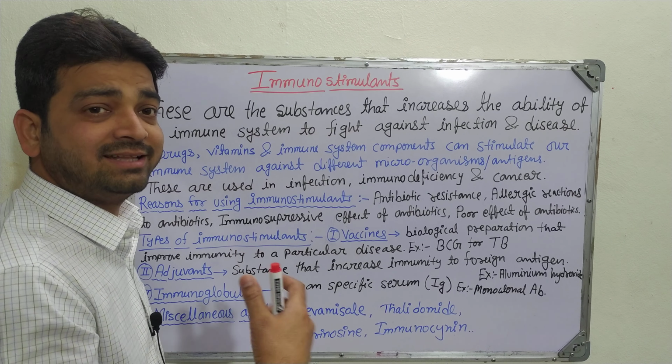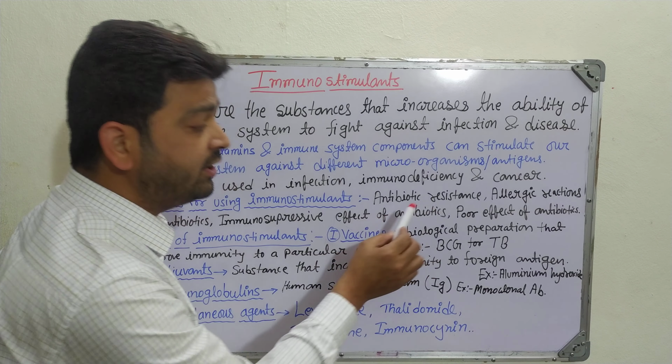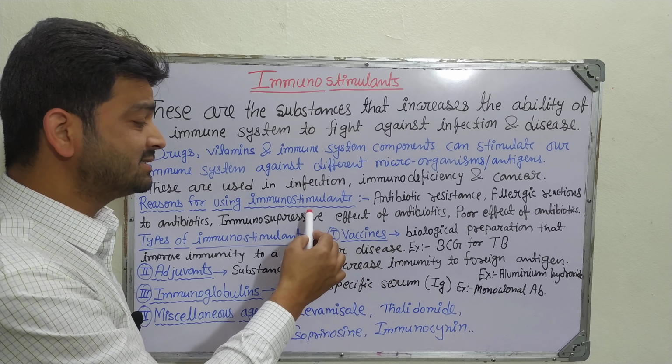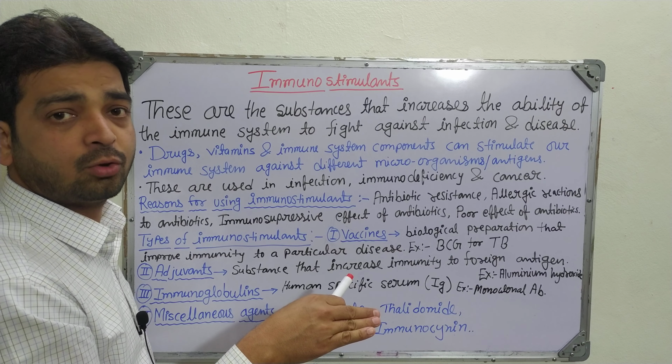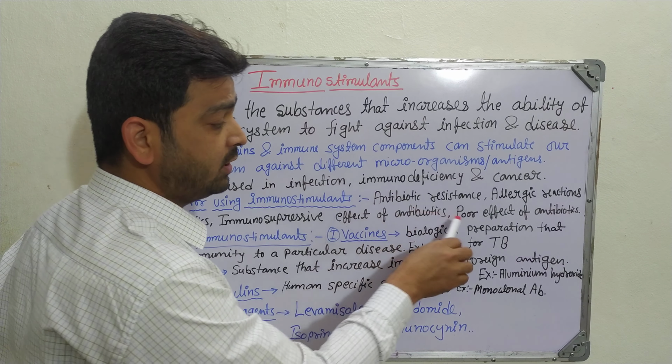Then allergic reaction to antibiotics. If the patient takes antibiotics like cephalosporin or tetracycline and gets an allergic reaction, again we have to depend on immunity, and an immunostimulant has to be given. Then the suppressive effect of antibiotics: instead of fighting a particular pathogen, the antibiotic suppresses the immunity already existing in the body. In that case also we take the immunostimulant. Then poor effect of antibiotics: if the antibiotic is not able to give the proper therapeutic concentration, in that case also we give the immunostimulant to the patient.